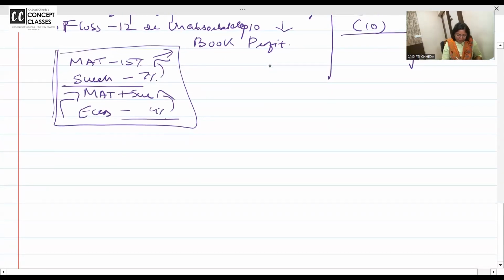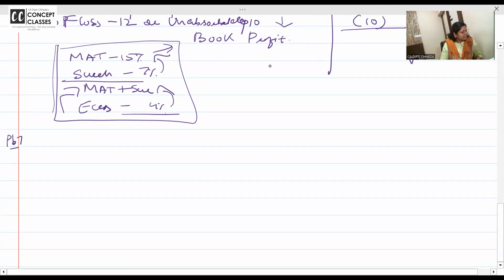So the 7th problem we will do right now. Let us begin. Problem number 7. Not all our homework in between, but we'll do it both ways. Computation of the tax liability of the company. You should calculate both.